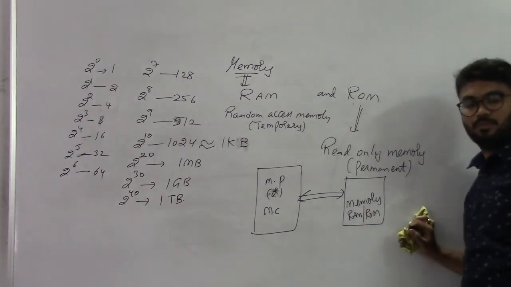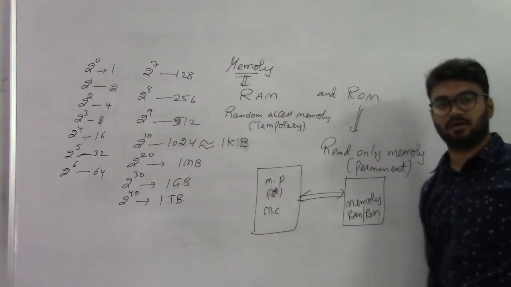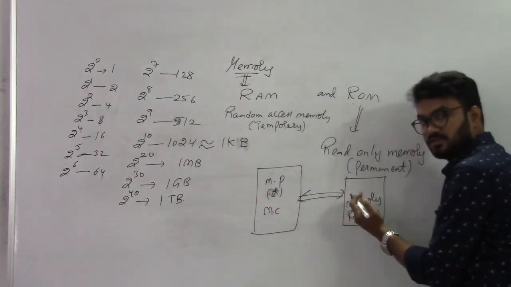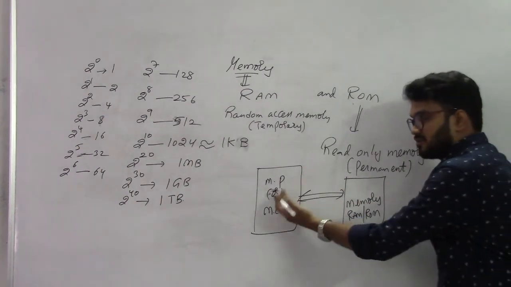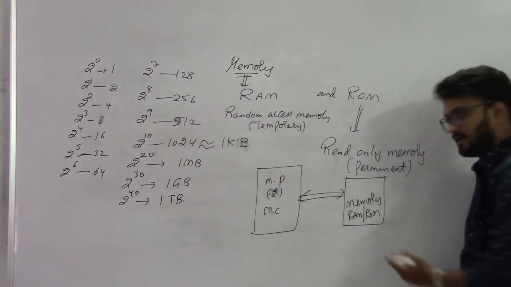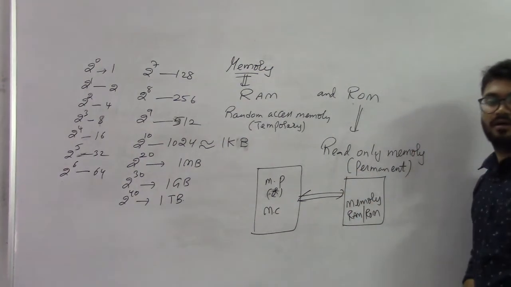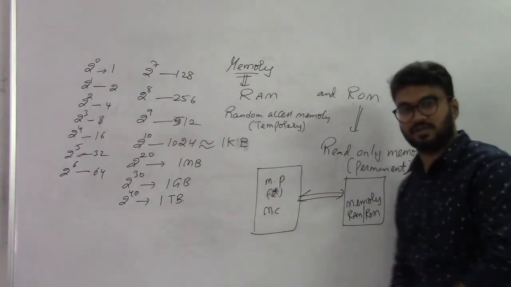Either RAM or ROM, it will be accessed by microprocessor or microcontroller. So to access the memories, we need to understand how these will be connected to the memory and how these are accessed. That means we need to understand the design part of the memory. Okay, so that we'll understand now.